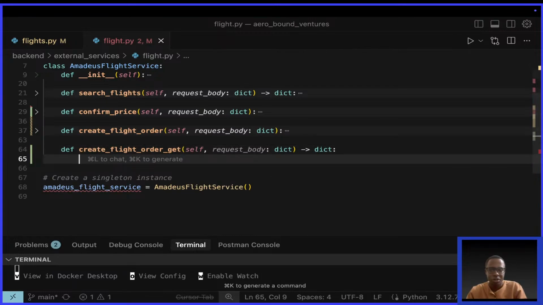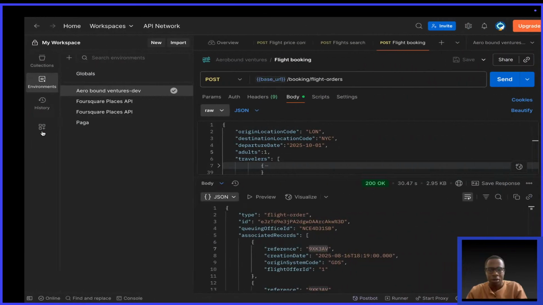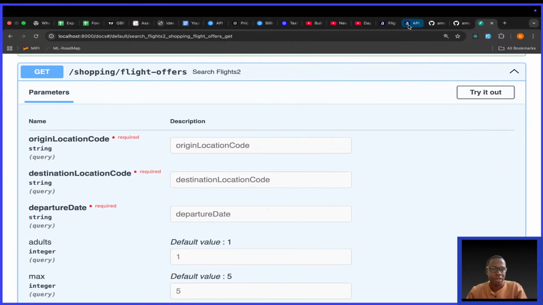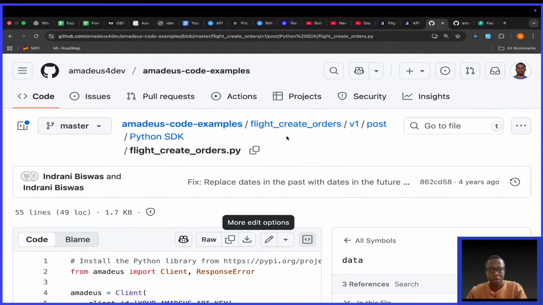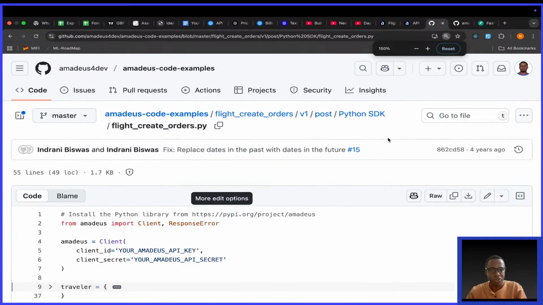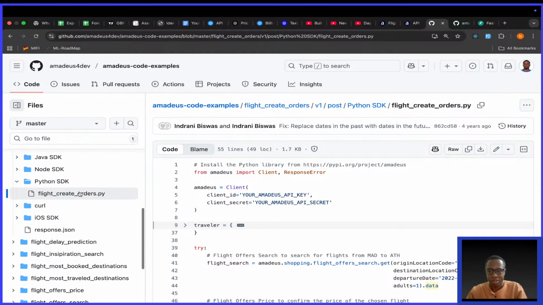So what we need here is to say the response that we're going to receive will be equal to self.amadeus dot, where is it? There's an example. You don't need to think hard, by the way. The example is in the code. If you look at their code here, let me reduce this so that you see their examples.